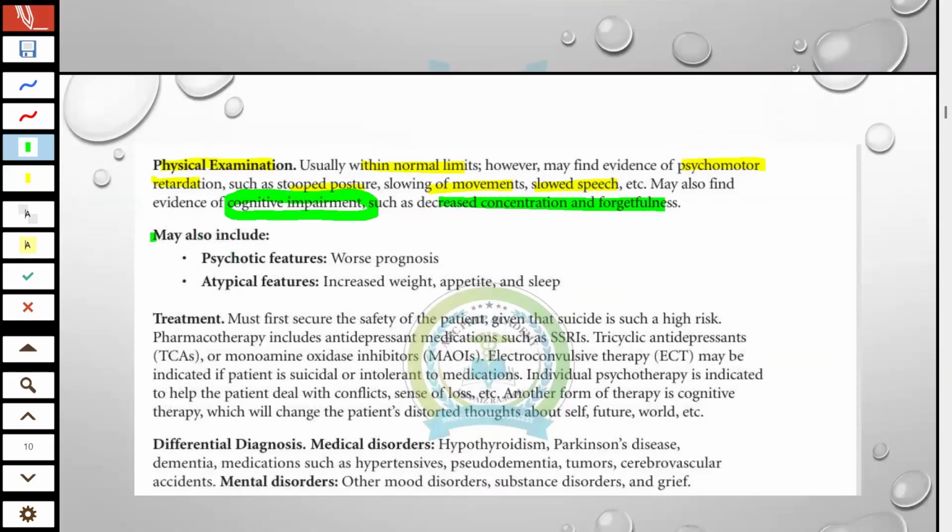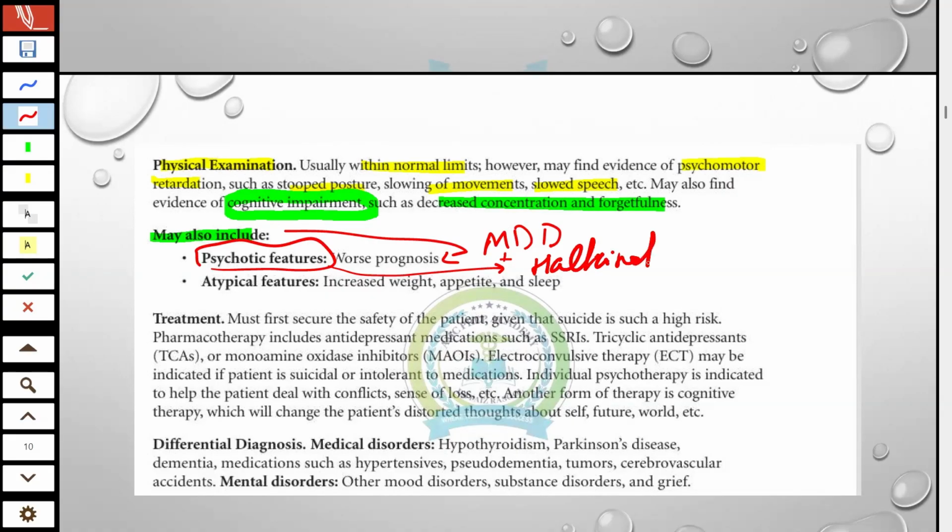If a patient presents with psychotic features, it means there is a worse prognosis. Worse prognosis in case of psychotic features if present with MDD, major depressive disorder. Psychotic features mean there is hallucination and delusion. When hallucination plus delusion are present, it is known as psychosis. The patient is in psychosis.